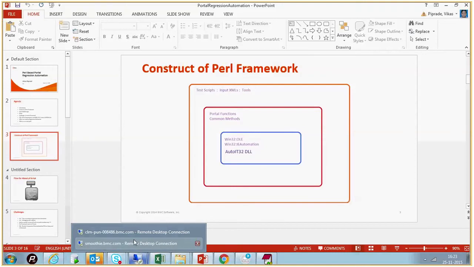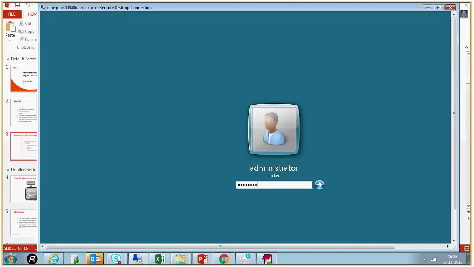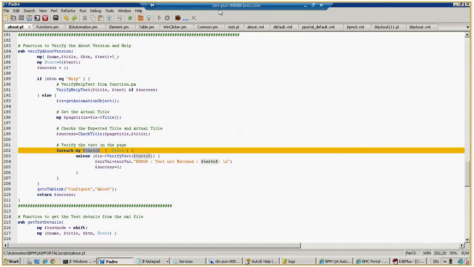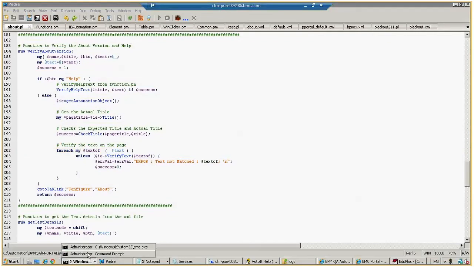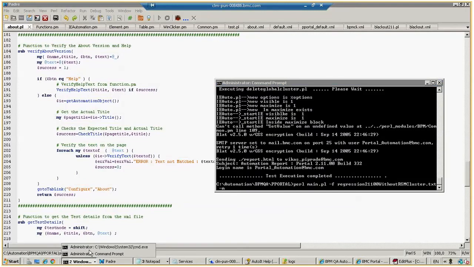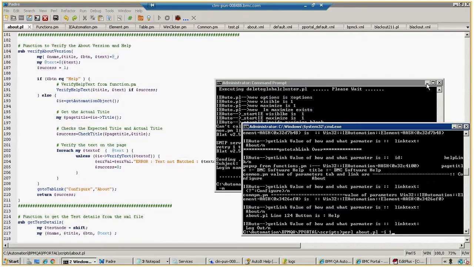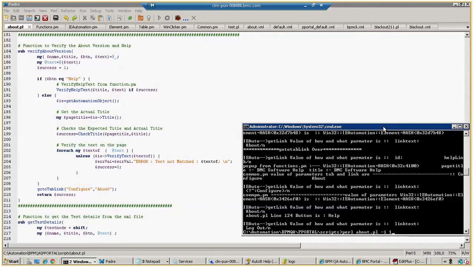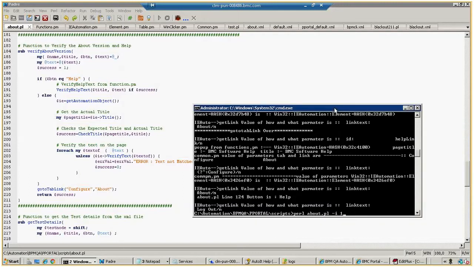So let's have a dry run of one of the test cases. I will run one test case here. I'm about to run a test case which will log in to the portal. Then it will navigate to the configure tab, then click the about page, and it will read that about page content. This is test case number 2. So this is how an individual test case is run. I is for the ID of the test case. In the XML, the ID for that test case is 2, and it is going to execute test case number 2. So we can execute individual test cases like this.